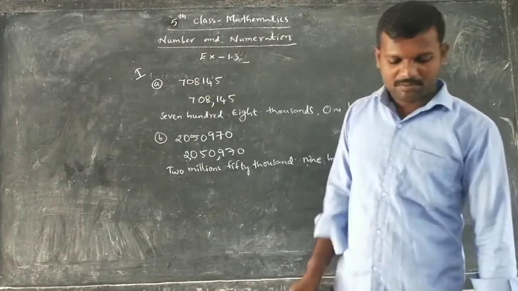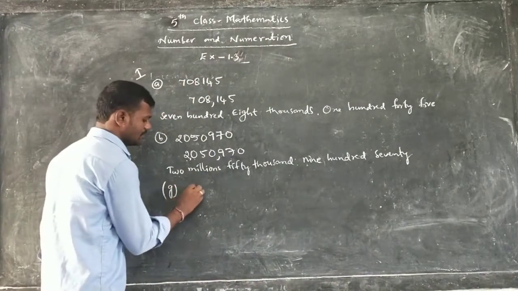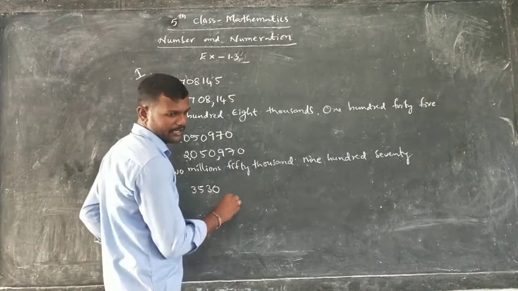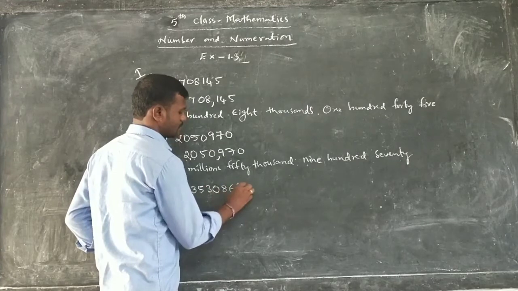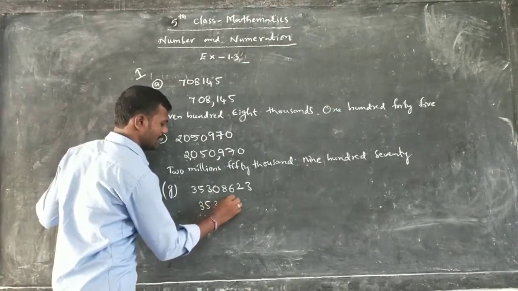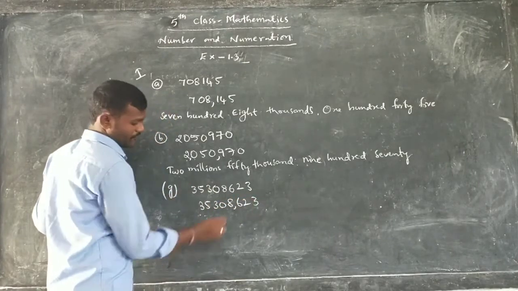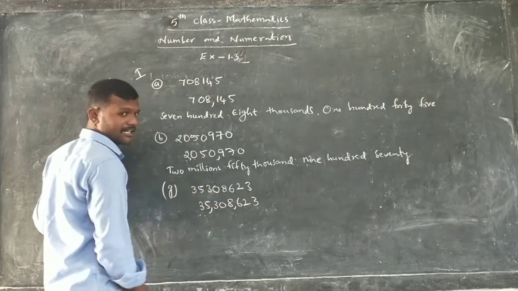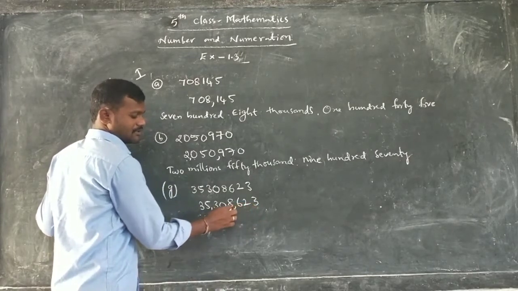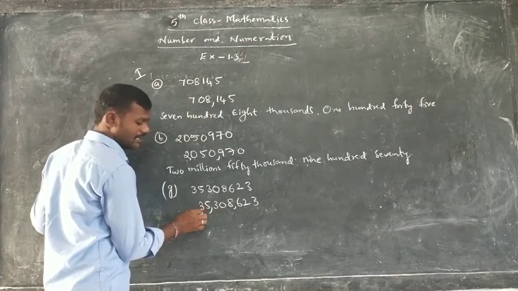Okay. One more number I will write. It is C. What is that? 35308623. How can you separate it by commas? 1, 2, 3. After 3 digits, write a comma. 1, 2, 3. After 3 digits, write a comma. Now, ones, tens, hundreds, thousands, 10,000s, 100,000s. Next one, what? Millions, 10 millions.